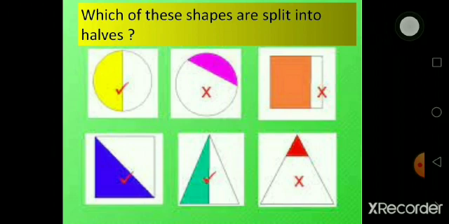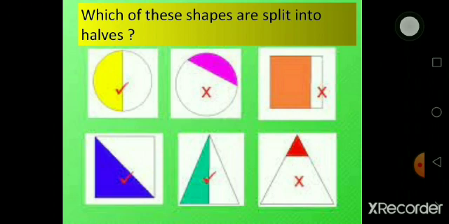This one is also a circle. Very good. But this is not divided into two equal parts, so this is not giving us halves. Okay, let's see the third one. This one is a square, and yes, very good. This one is also not giving us halves because these are not equal parts.